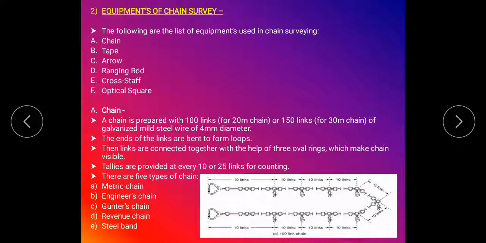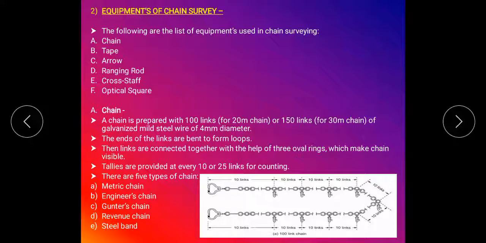Then tallies are provided at every 10 or 25 links for counting. What is the purpose of tallies? Tallies are provided for counting the distance when using the chain. Therefore we provide the tallies in the chain at every 10th link or every 25th link. So this is the basic information about the chain.